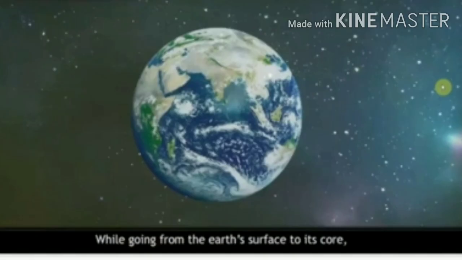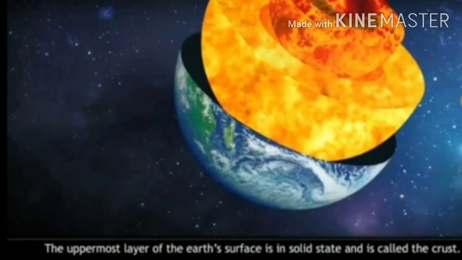Geographical explanation. While going from the Earth's surface to its core, major changes occur in temperature and density. With respect to these two elements, the Earth's interior can be divided into the following layers. The crust. The uppermost layer of the Earth's surface is in solid state and is called the crust. The thickness of the crust is not the same everywhere. On an average, it is 30 to 35 km thick.